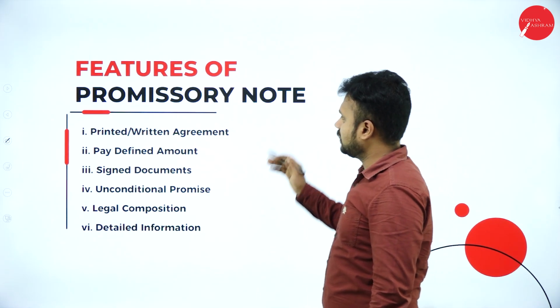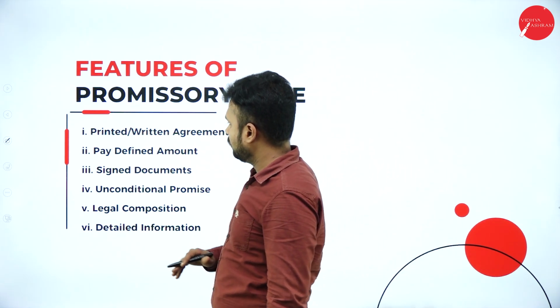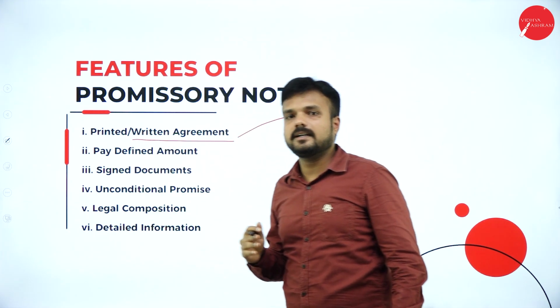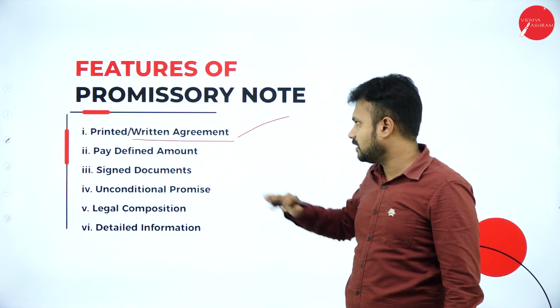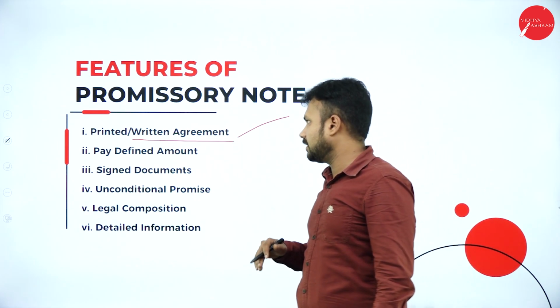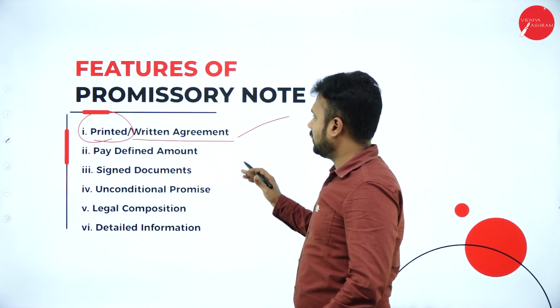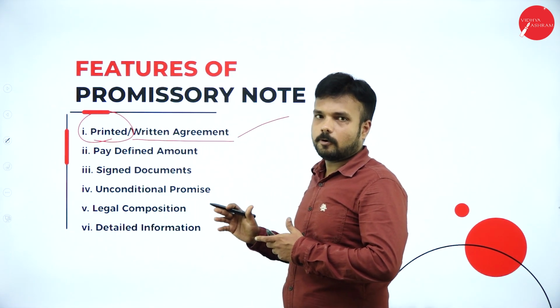Features of a promissory note. Promissory note has its own features. First one, written agreement. So a promissory note is a written agreement. All the terms and conditions are mentioned in the promissory note. It is a printed or written agreement. Agreement means it is going to happen between two parties.